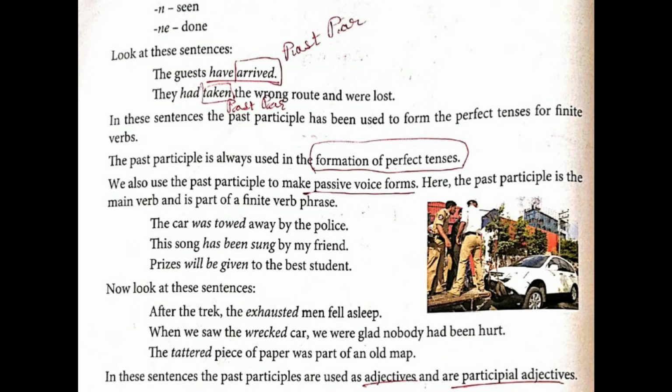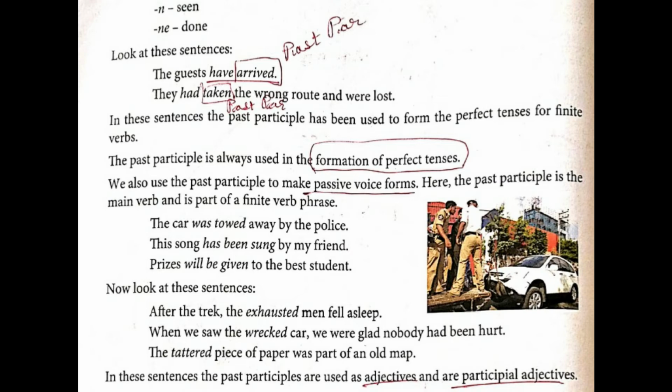We also use the past participle to make passive voice forms. Students, take a pencil and underline passive voice forms. Here the past participle is the main verb and is part of a finite verb phrase. So here you have to understand for passive voice it is being used.